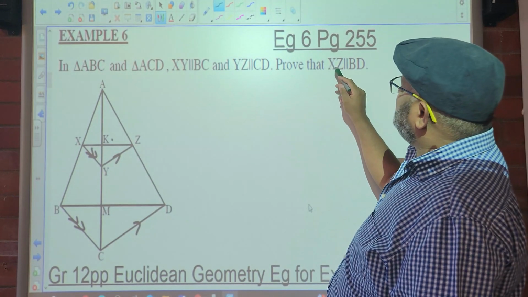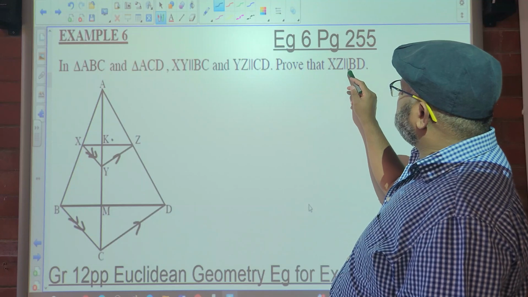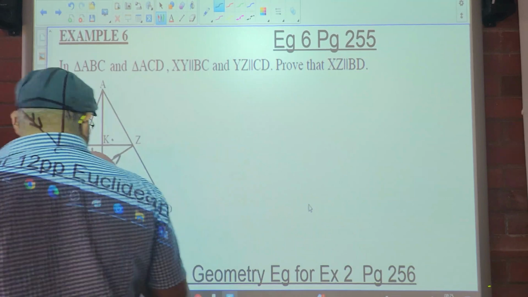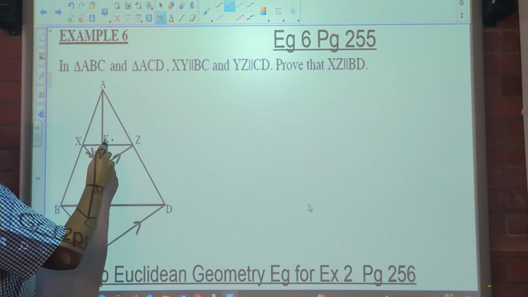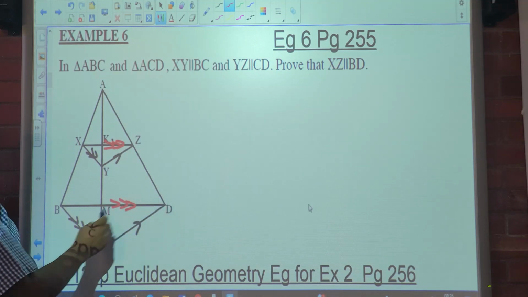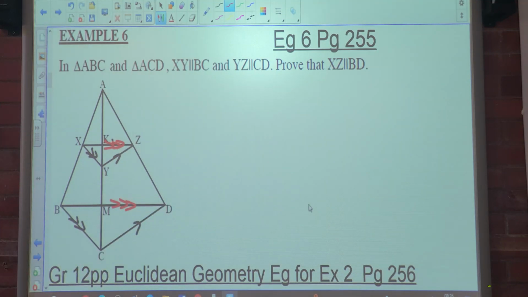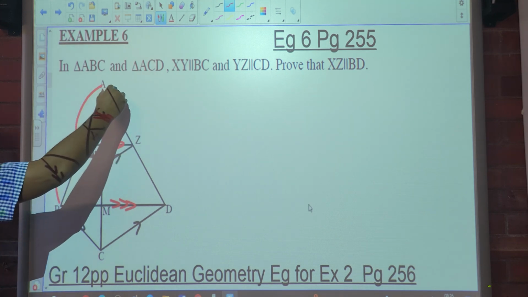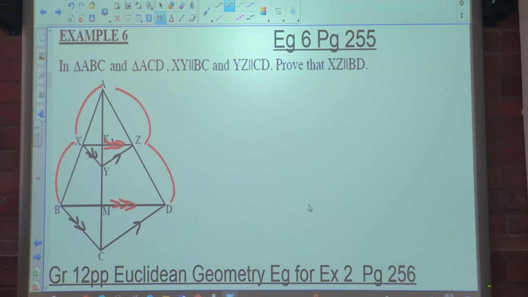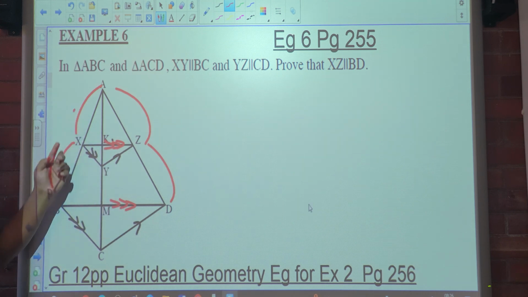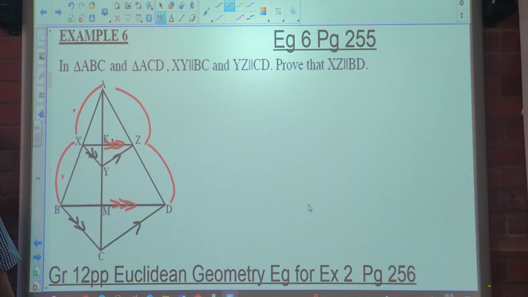We are asked to prove that XZ is parallel to BD. So, if XZ was parallel to BD, then what could we have concluded? That AX over XB is equal to AZ over ZD. So in order for us to prove that these lines are parallel, we prove exactly that the ratio is equal.